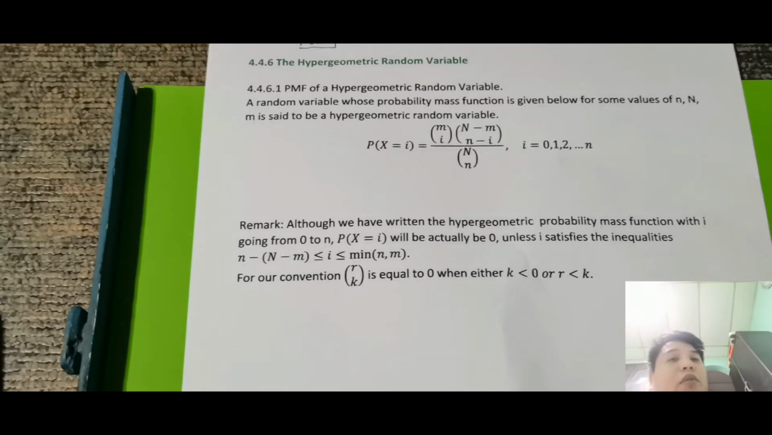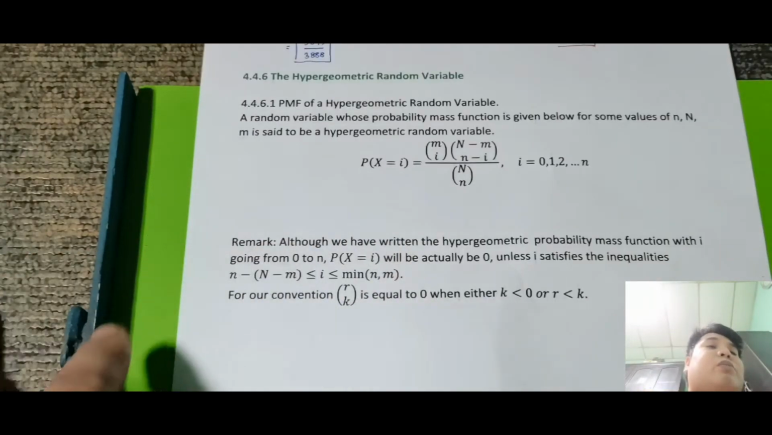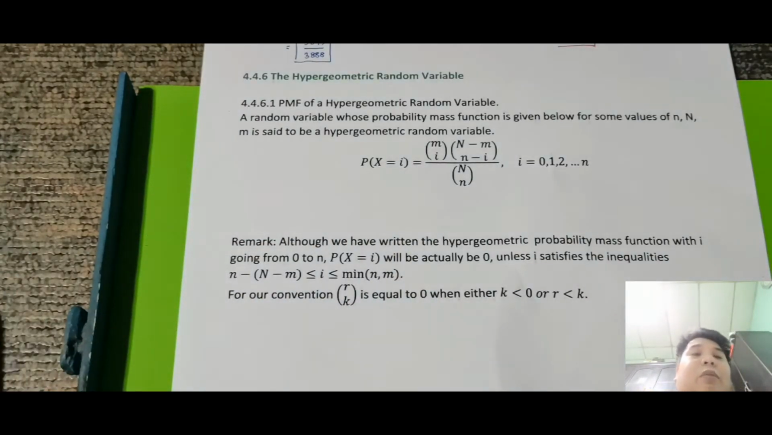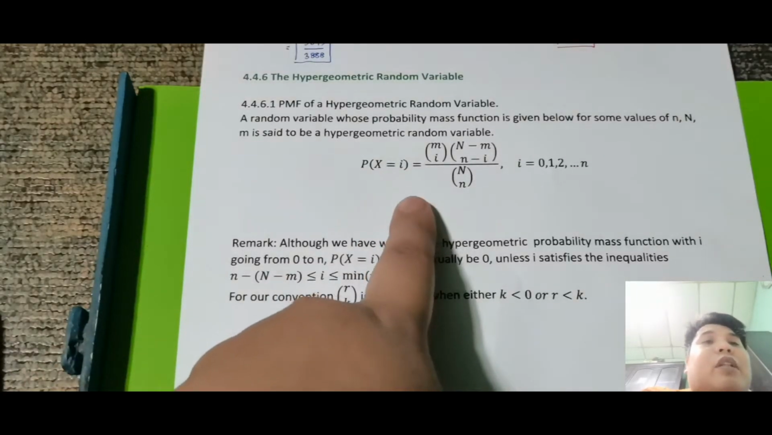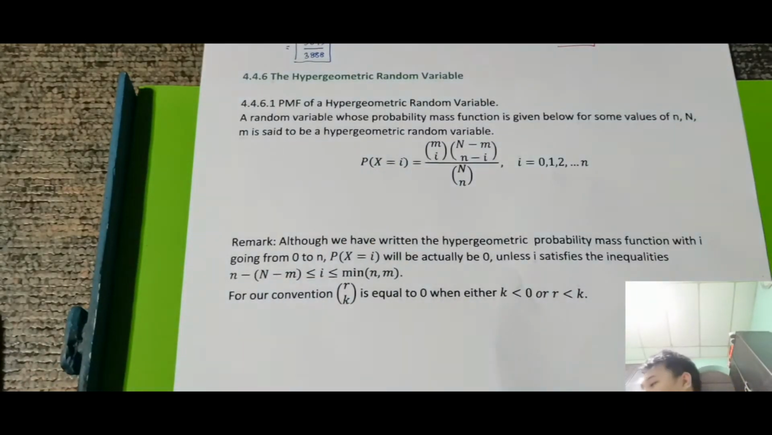Now, a random variable whose probability mass function is given below. So, ito yon. So, kung napansin nyo, puro combination. So, kaya nga medyo kakaiba siya. So, puro combination. For some values of n and m is said to be a hypergeometric random variable. So, again, kung ito yung kanyang probability mass function, ang tawag natin dito is hypergeometric random variable. So, ngayon, ano ba yung mga sitwasyon na masasabi natin na siya ay hypergeometric?